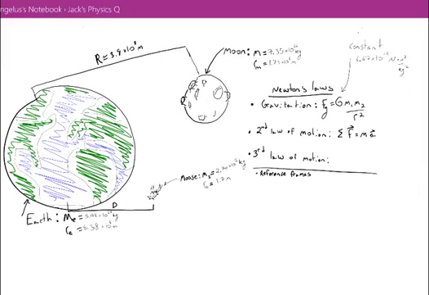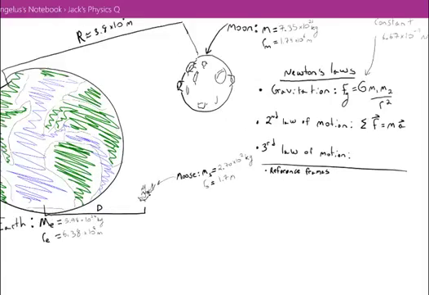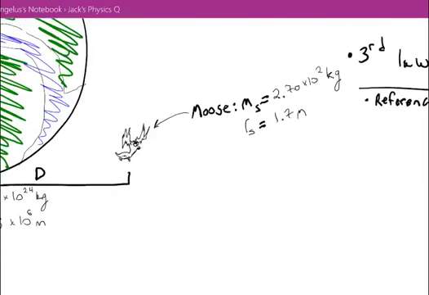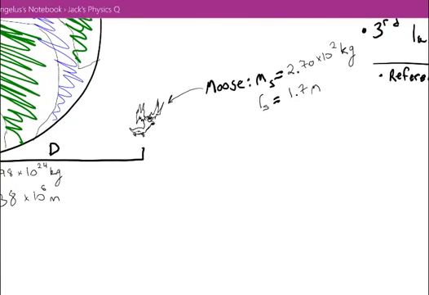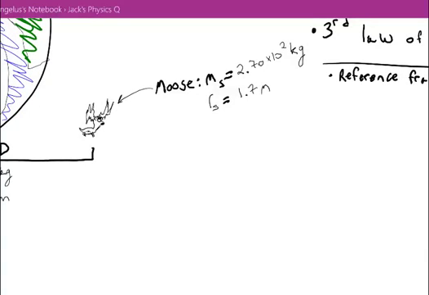Those are relatively big numbers compared to things that we would commonly find on Earth, like a moose. The moose, by comparison, is about 22 orders of magnitude smaller than the Earth at just 270 kilograms, or 2.7 times 10 to the 2nd kilograms.